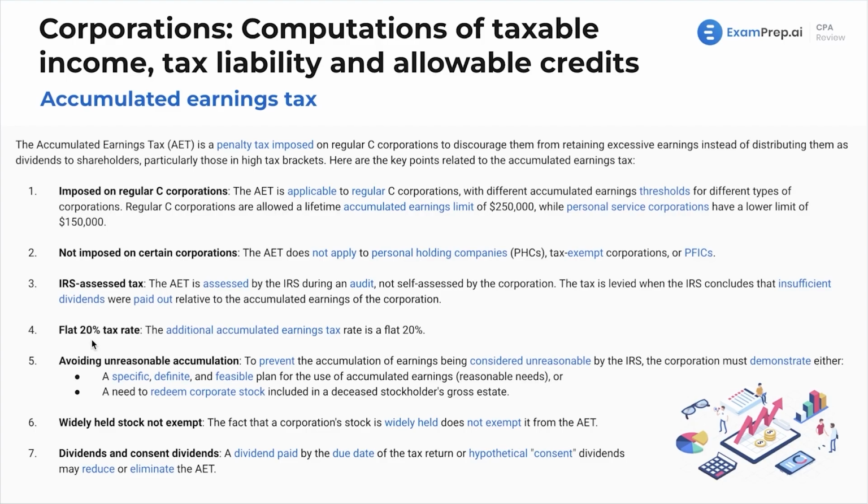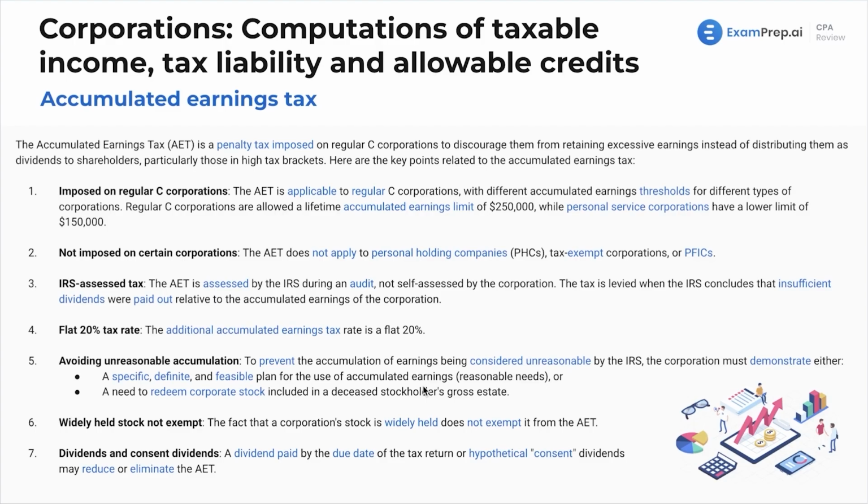Avoiding unreasonable accumulation: to prevent the accumulation of earnings being considered unreasonable by the IRS, the corporation must demonstrate either a specific, definite, and feasible plan for the use of accumulated earnings. Meaning, if you are holding on to all this money and your plan is to use that money to buy a bunch of machinery to expand the business, okay, that's a legitimate reason. The reason you're not distributing the money to shareholders is because you're going to use it for a real legitimate business purpose, and you're not just holding on to it to be a dragon on your pile of gold.